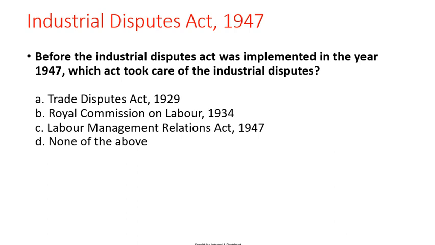Next one. Before the Industrial Dispute Act was implemented in the year 1947, which act took care of industrial disputes? Options: Trade Dispute Act 1929, Royal Commission on Labour 1934, Labour Management Relation Act 1947, none of the above. Correct answer is Trade Dispute Act 1929.